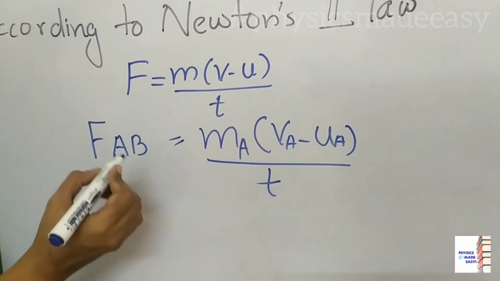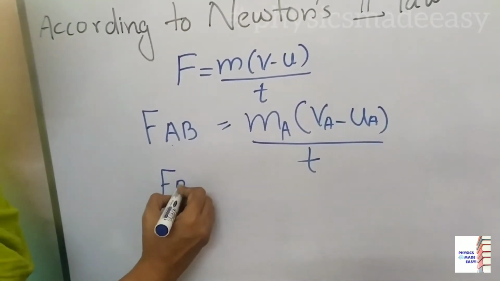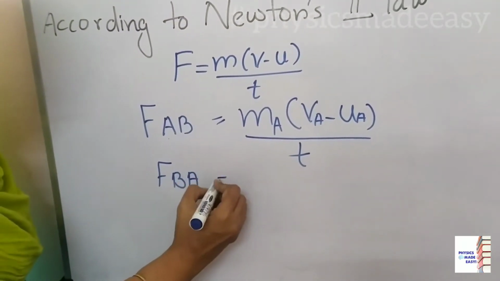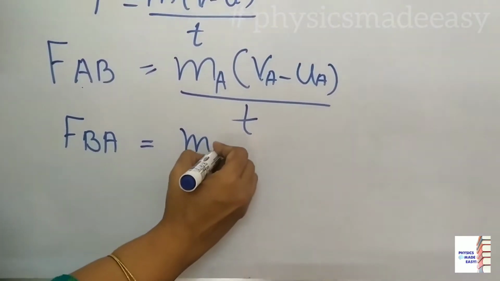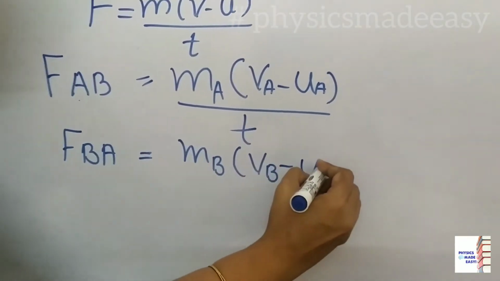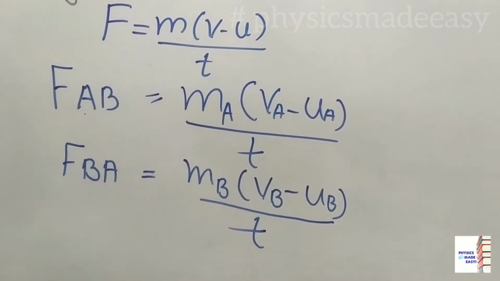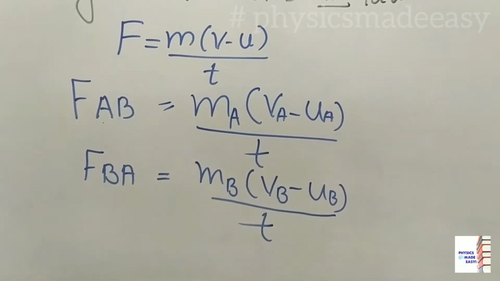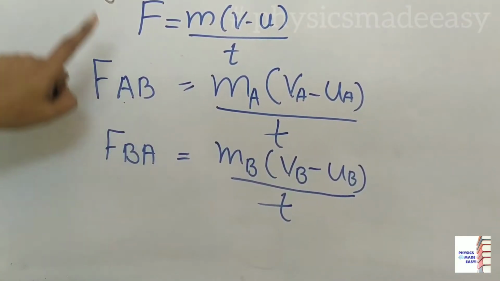This is the action. Then we have to write the reaction FBA, the force applied by B on A. That is mB into (vB minus uB) the whole divided by t, where t is the time taken. So here you can see FAB and FBA. Now which law do we have to apply?